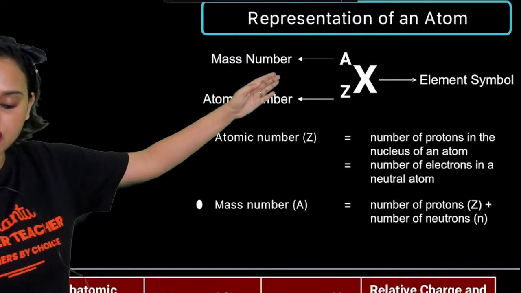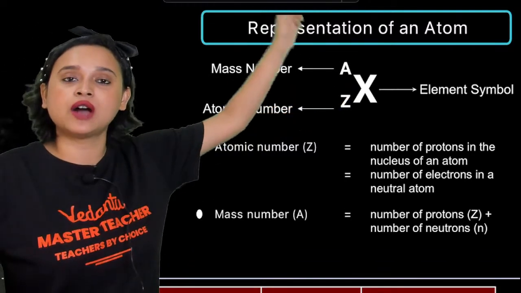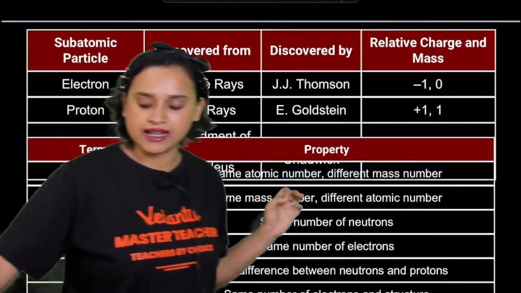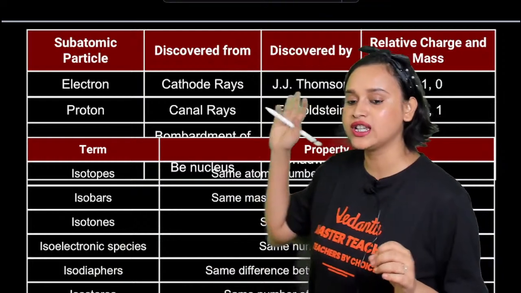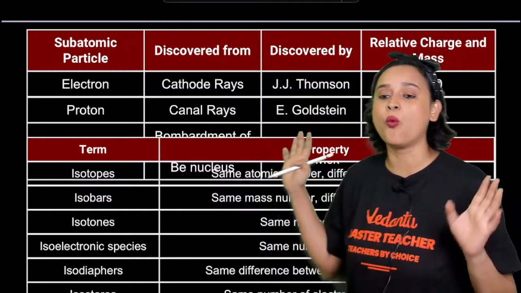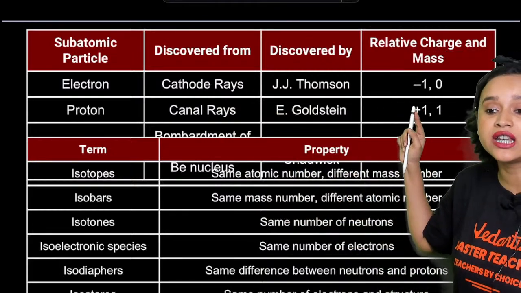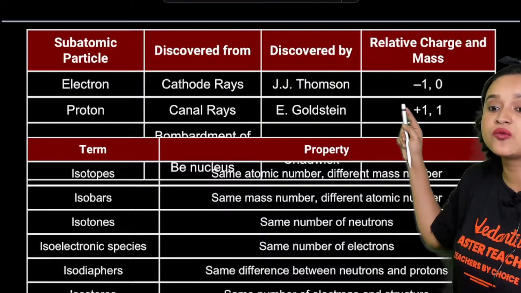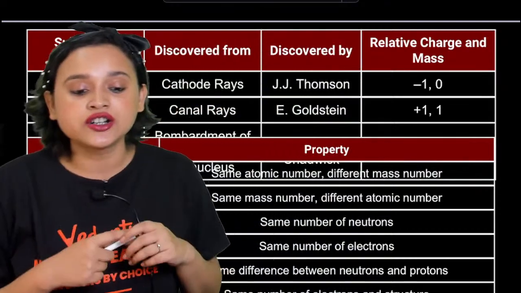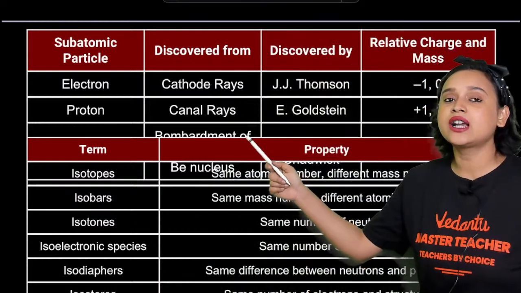So, representation of an atom, once again, please check it out and do not forget it. You have your element symbol, A is your mass number, Z is your atomic number. Now here, as I was telling you, this is the chart I was talking about, and in this chart you will be able to see who discovered what. Electrons were discovered through the cathode ray experiment, by J.J. Thomson. The relative charge was -1, and the mass for the electron is 0. We know that the electron does not contribute towards the mass at all, hence the mass of the electron is written as 0. Then we come across the proton.